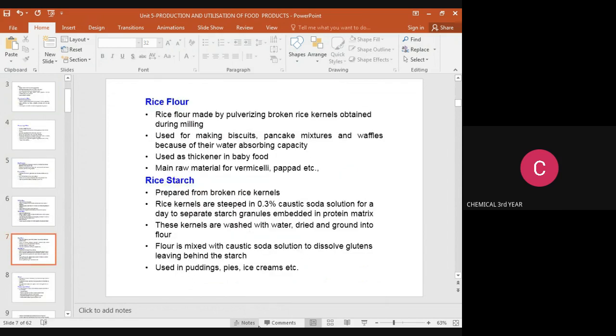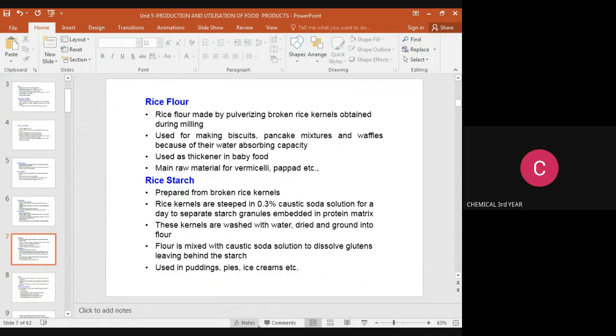The next, rice flour. How is the rice flour prepared? Rice flour is made by pulverizing broken rice kernels obtained during the milling process. The rice flour is used for making biscuits, pancake mixture, and waffles, because of its water absorbing capacity. It is used as a thickener in baby food. In baby food, we are adding rice flour as a thickener. It is the main raw material for vermicelli and puttu, etc.